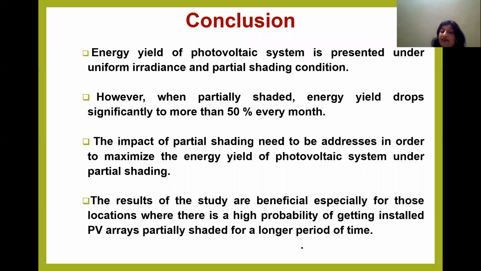And the results of these studies are beneficial, especially for those locations where there is a high probability of getting the installed PV array partially shaded for a longer period of time, where it's not possible for the objects which are shading the array to get removed, or they cannot be relocated. In that case, for such locations, the results of this study are highly beneficial, as it provides a great insight into the impact of partial shading.